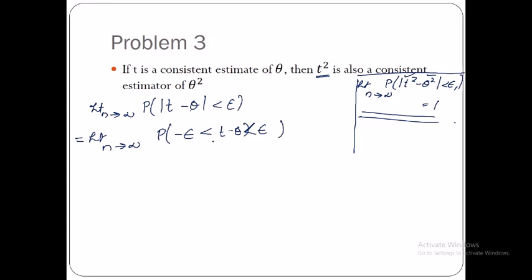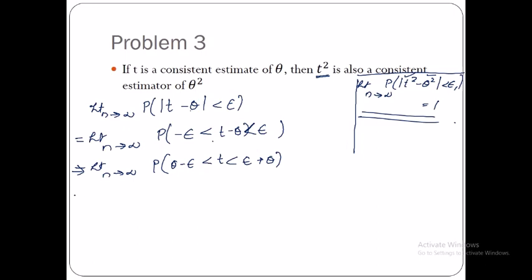How this became the second equation, I hope you all know, which implies limit n tends to infinity, probability of, now I'm going to add a theta in all the three terms, so theta minus epsilon less than t, here the theta is gone, and you have epsilon plus theta.